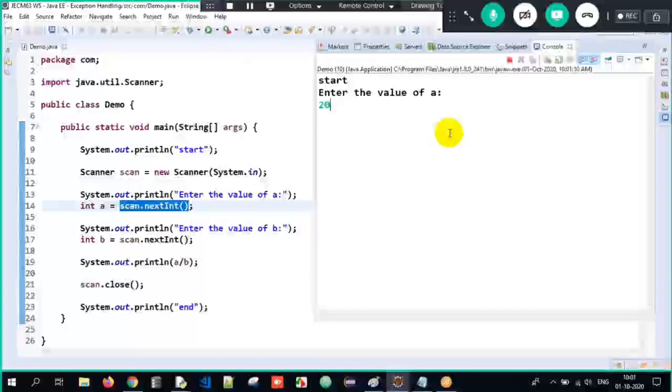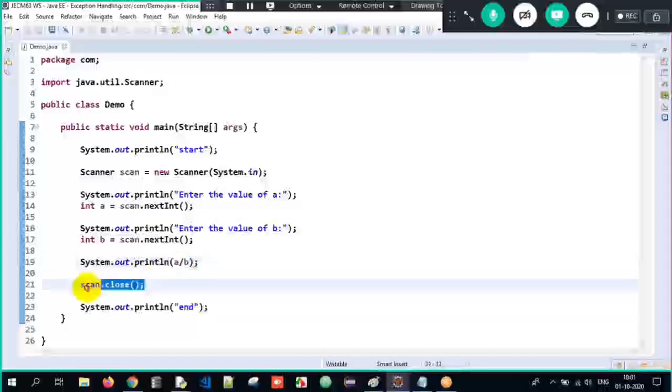Whatever I give, 20, will get stored into a. Again, enter the value of b. The console is waiting for input from the keyboard. I'll give it as 5 here. So the output is 4, 20 divided by 5. And close means I'm done with the job, and end here.